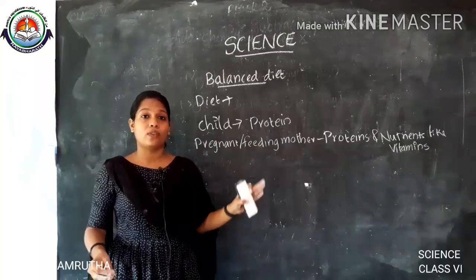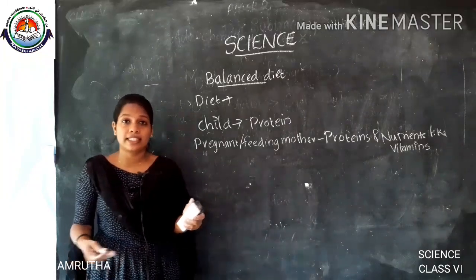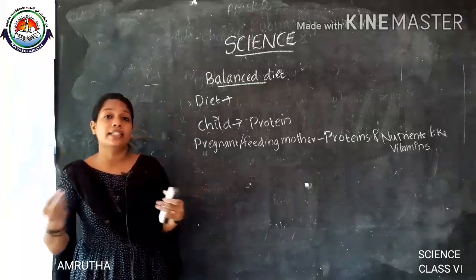And for a person who is working hard, like laborers, athletes, rickshaw drivers, they need more energy to do work, isn't it? So they require carbohydrate in a higher amount.